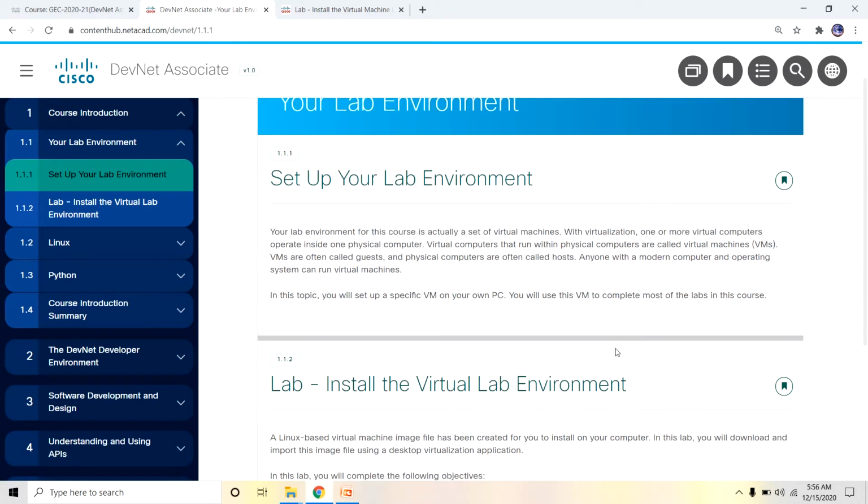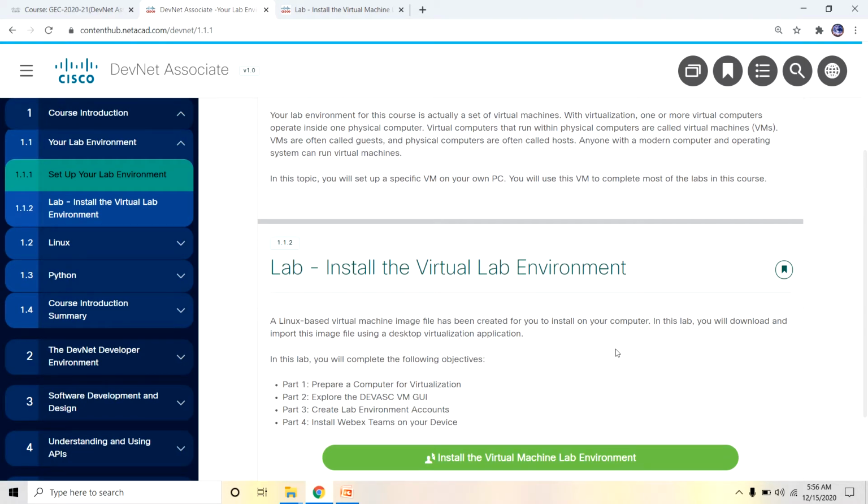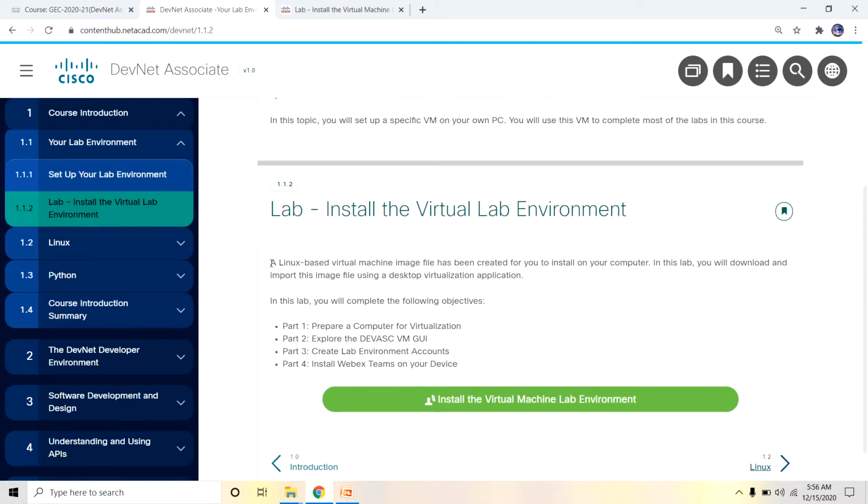In the lab environment, you first need to install the virtual lab environment. These are the steps you have to follow. A Linux-based virtual machine image file has been created for you to install on your computer. In this lab you will download and import this image file using a desktop virtualization application.